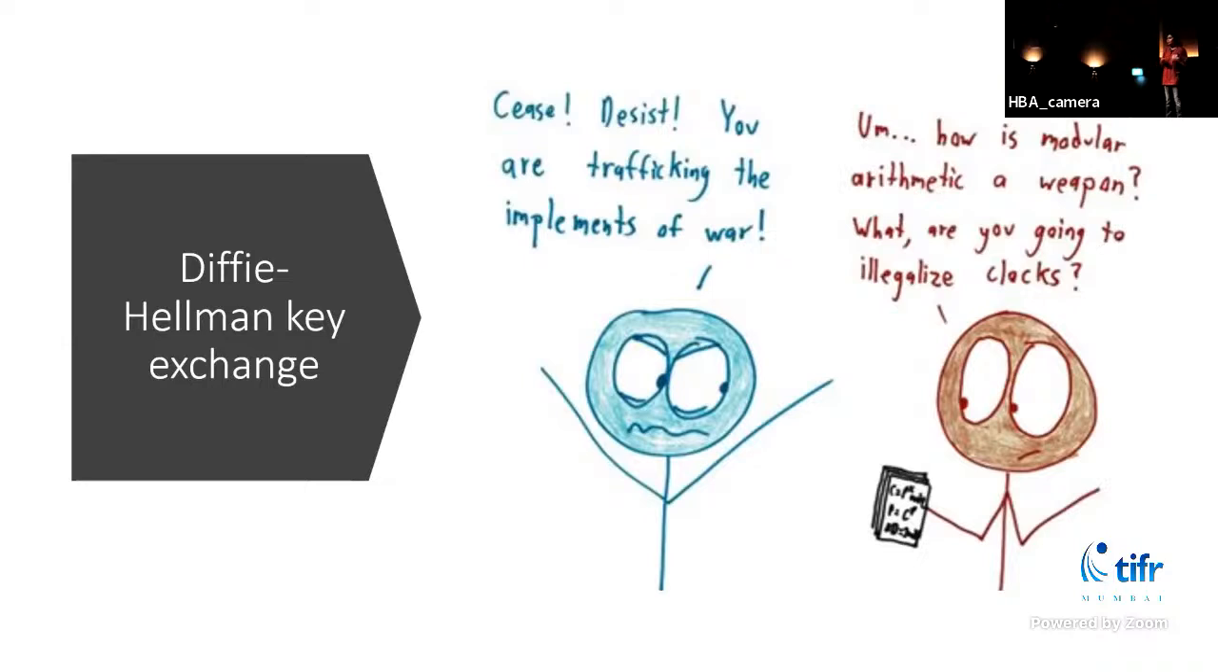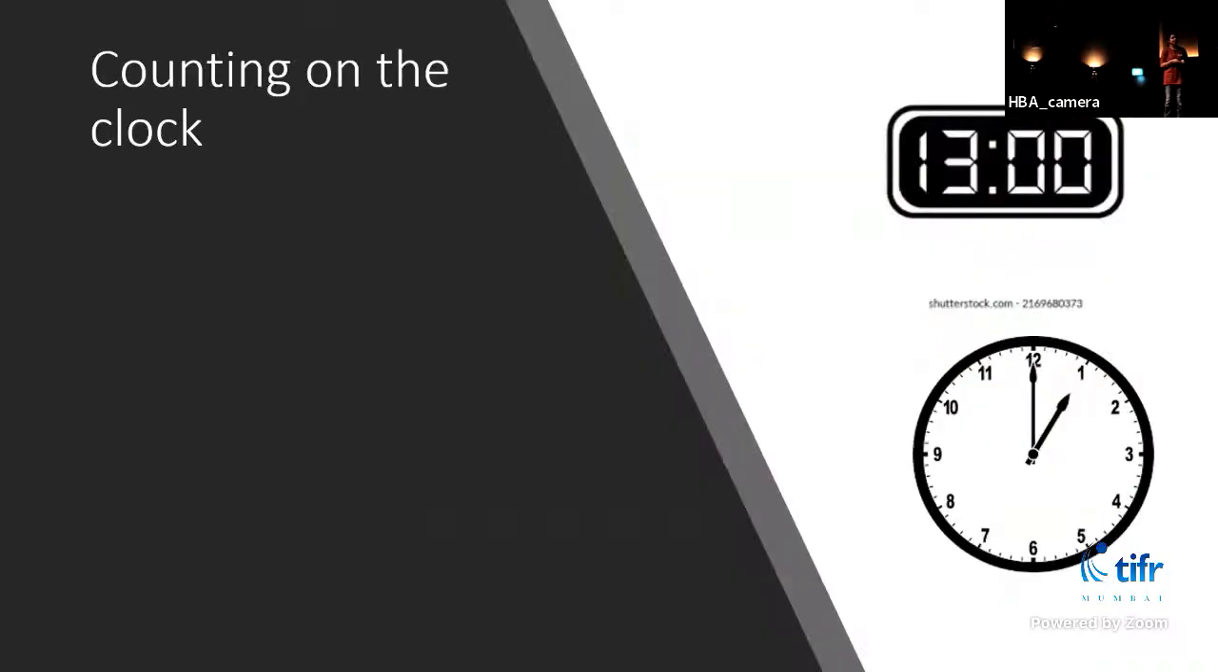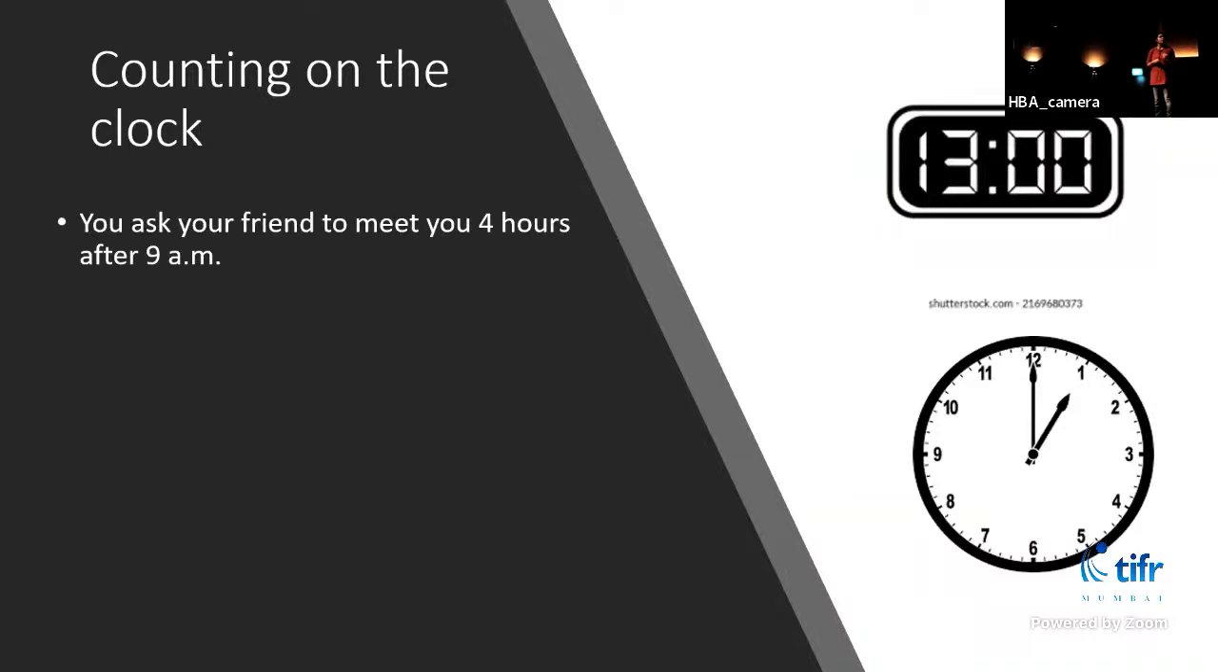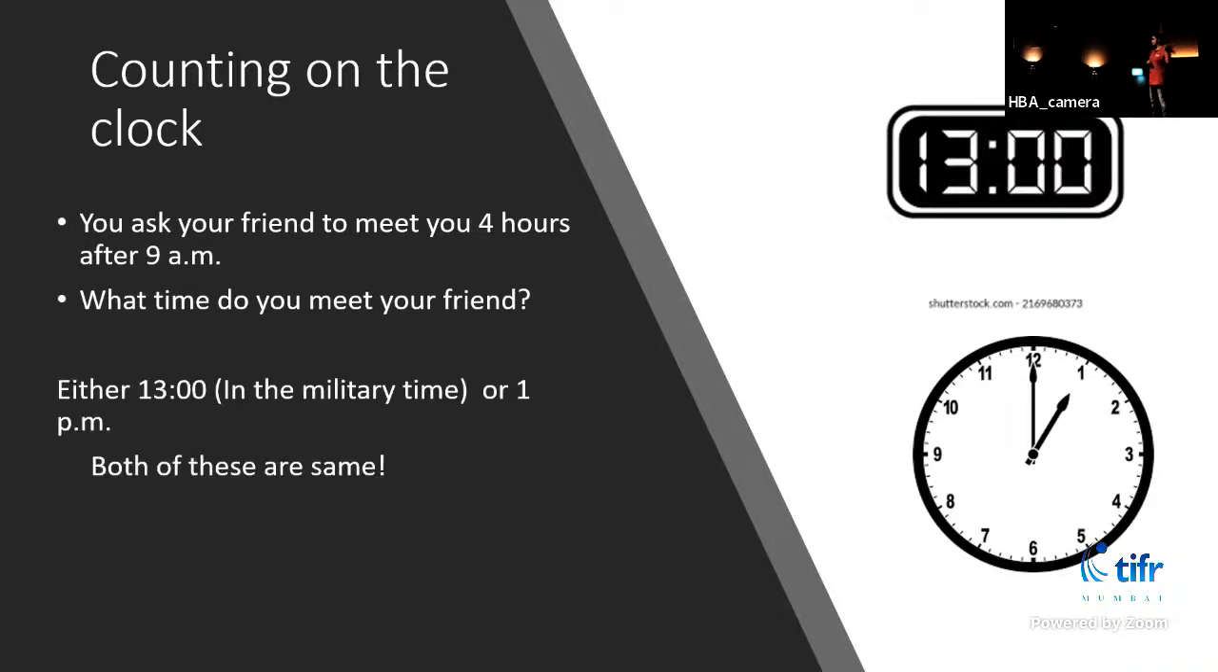Let me warn you, now we'll look at some math that will be used in this method. Counting on clocks. Say you ask your friend to meet you 4 hours after 9 a.m. What time do you meet your friend? It's either 1 o'clock, so you can say it's 1300 or 1 p.m., right? 1300 is the military time. So both of these times are the same.